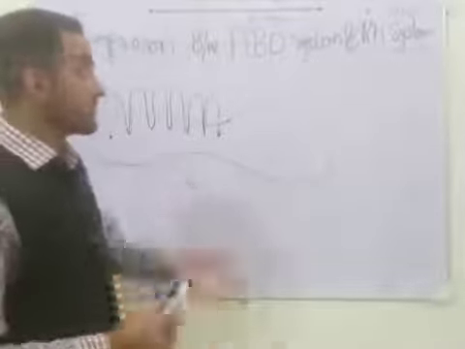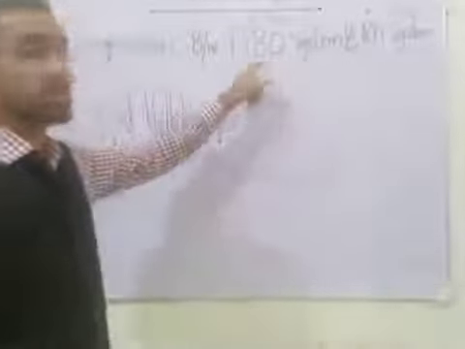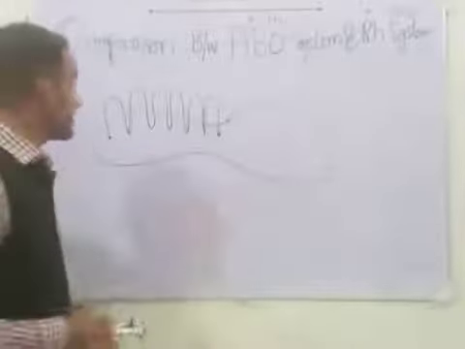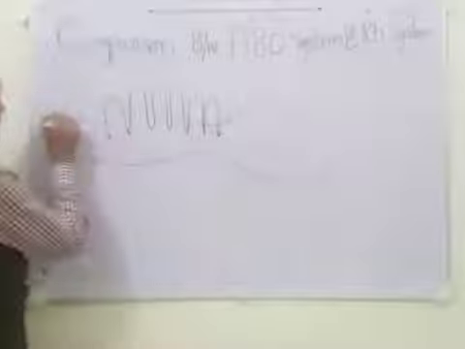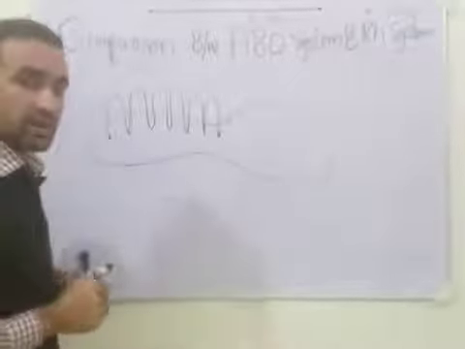And in the previous session we talked about the ABO system. The ABO system antigen is basically what? Carbohydrate, oligosaccharide, and these RhD antigens are basically amino acids.